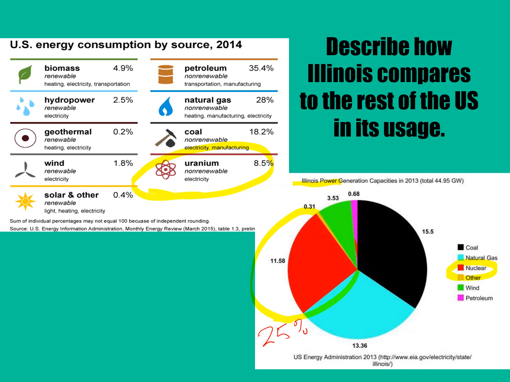What I also want to note is that when we look at coal, coal in the United States is about 18%. When I look at coal in Illinois, it looks about, I'd say 33%, something like that. So obviously we are both driven by coal and nuclear power compared to the rest of the United States.